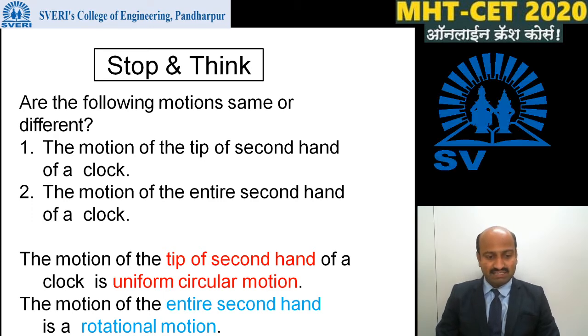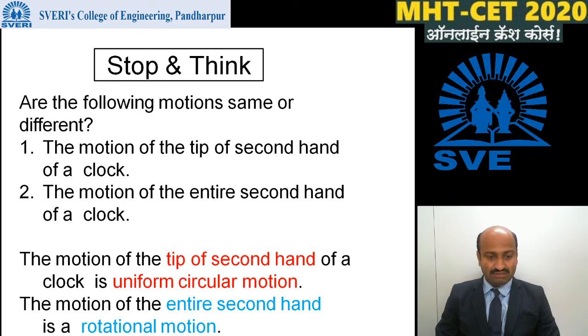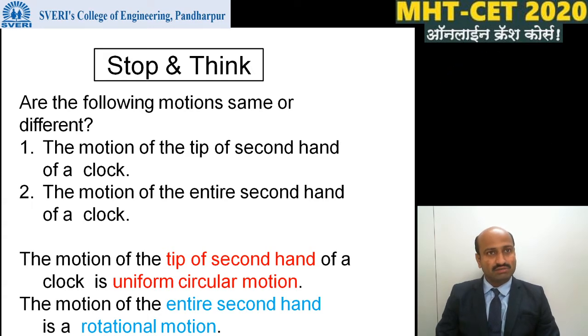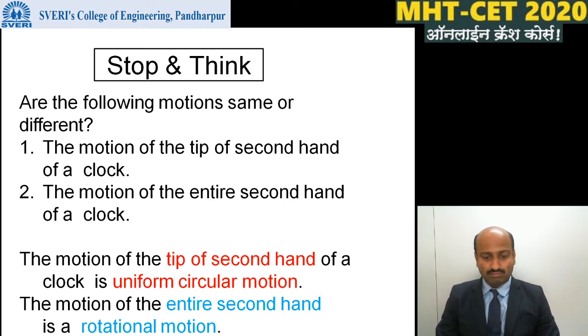Now the question arises, what is rotational motion? Rotational motion is the motion of a rigid body in which all particles of the body perform circular motion about the axis of rotation. That motion is known as rotational motion. Examples of rotational motion are the motion of a top about its axis and the motion of the earth about its own axis.